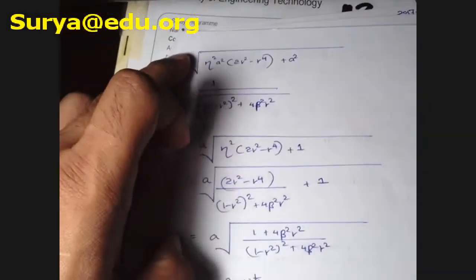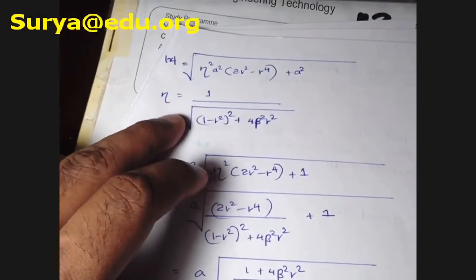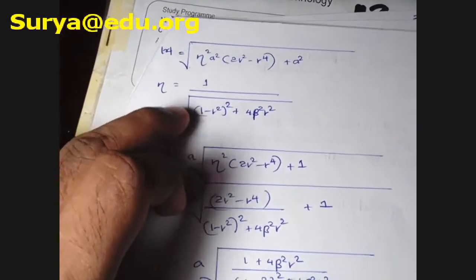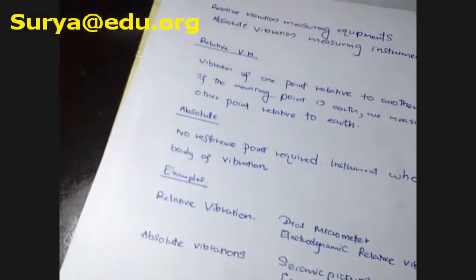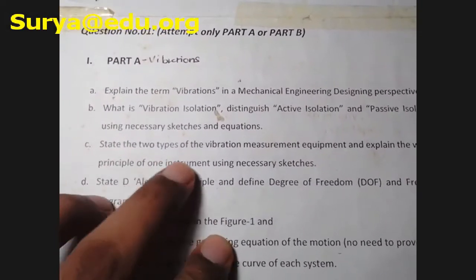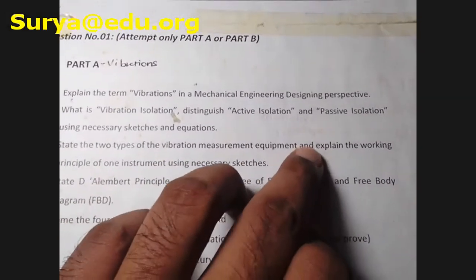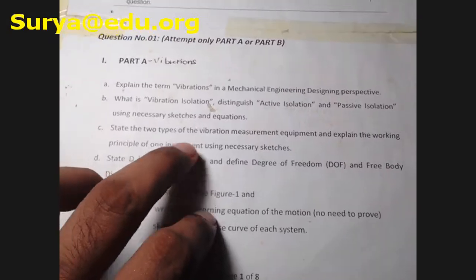So see, this is the rest of the continuation. Is the video clear? You just carefully see. Okay, what is the next part? The next part is part C. So what do they ask? State the two types of vibration measuring equipment and explain the working principle of one instrument using a diagram.